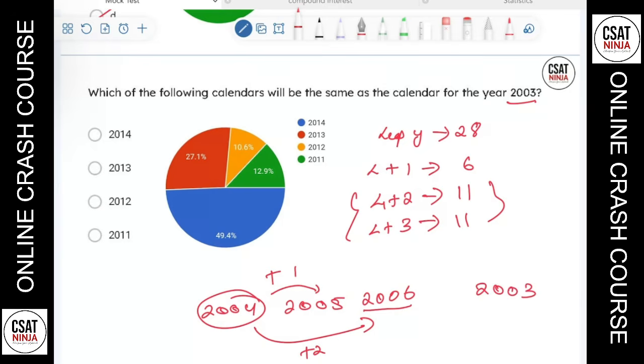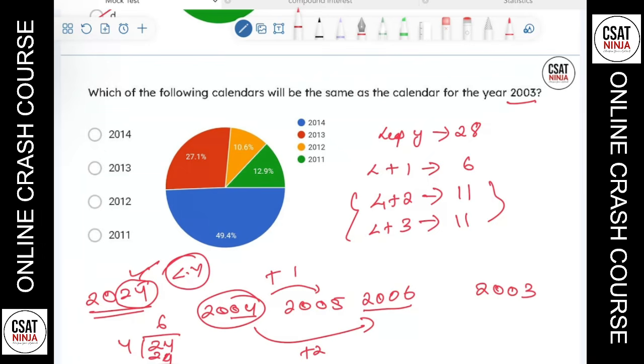So how do we check whether a year is a leap year or not? You take the last two numbers. So let me take one number, 2024. Let's check 2024. You take the last two numbers and you divide it by 4. Why 4? Because leap year repeats after 4 years. That's the reason why. 4 into 4, 6 are 24. Since this is completely divisible, we say 2024 is a leap year.